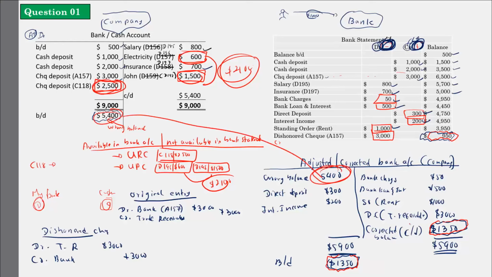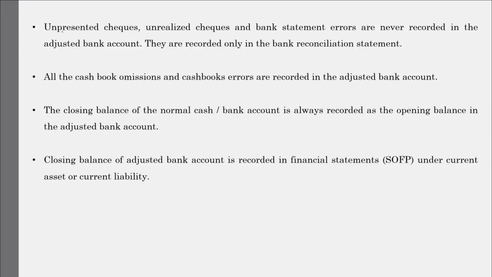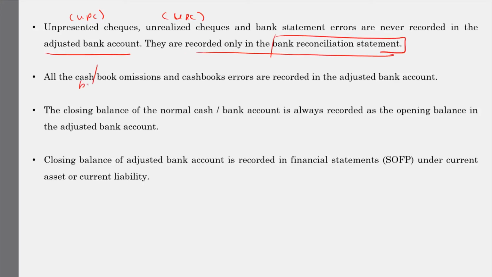So here I have given unpresented checks and unrealized checks, and bank statement errors. Bank statement errors are never recorded in the adjusted bank account. So in the adjusted bank account, you shouldn't record these things. Just keep in your mind, they are recorded only in the bank reconciliation statement. All the cash book or bank book omissions, and cash book or bank book errors are recorded in the adjusted bank account. So as I said, whatever the omissions like this and whatever the errors you have made in the bank account should be adjusted in the corrected bank account.